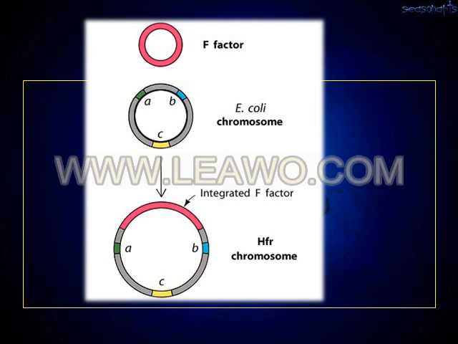So how does it develop? It develops by integration of the F factor into the bacterial chromosome. Once this F factor is integrated with the bacterial chromosome, it turns into a high frequency cell, which has the property of transferring genetic elements at a high frequency.